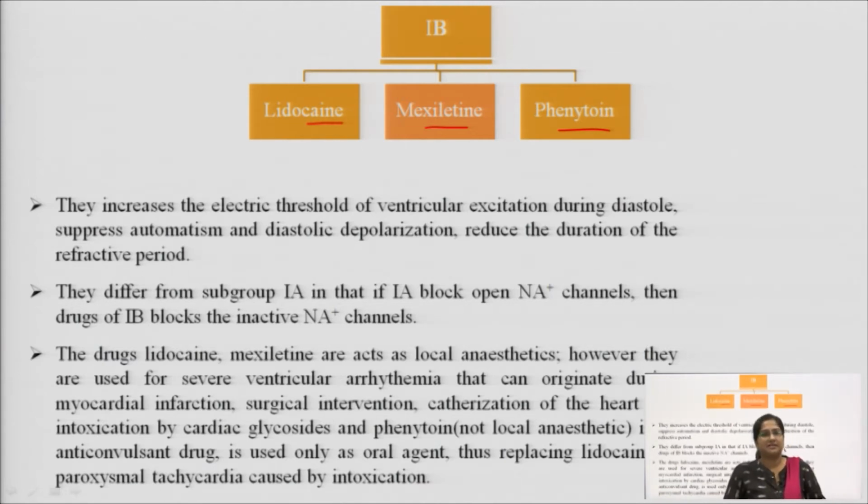I told you in the last class that our heart has 4 chambers, or you can say 2 parts, that is atrium and ventricle. The atrium again has 2 parts, left and right atrium, whereas the ventricle has left and right ventricle. So, class 1B increases the electrical threshold of ventricular excitation, it can be any ventricle. We know there are 2 types of pressure, systolic and diastolic.